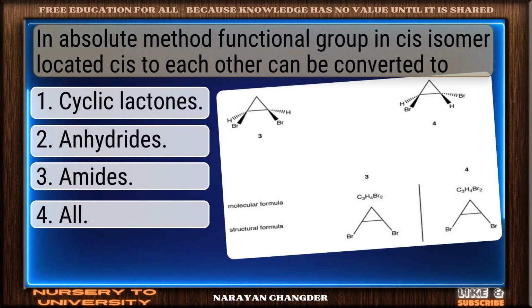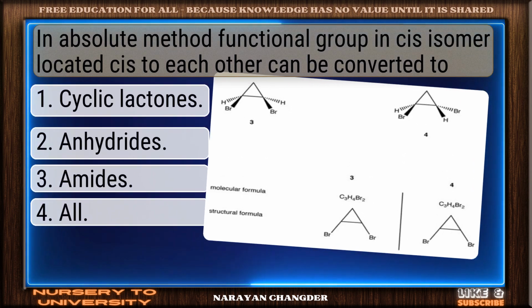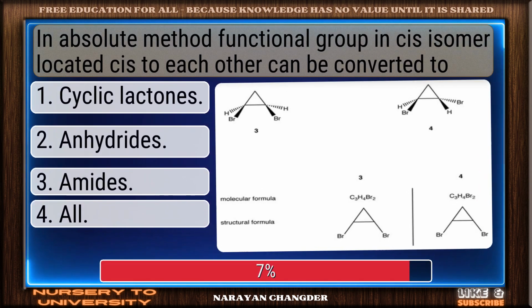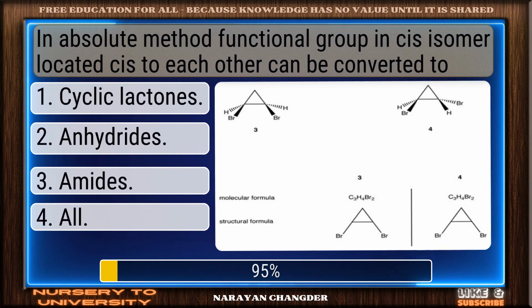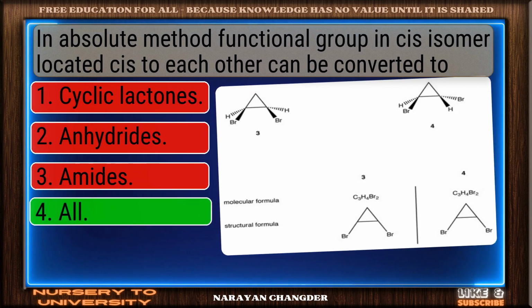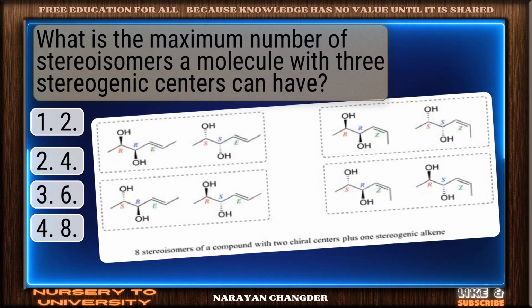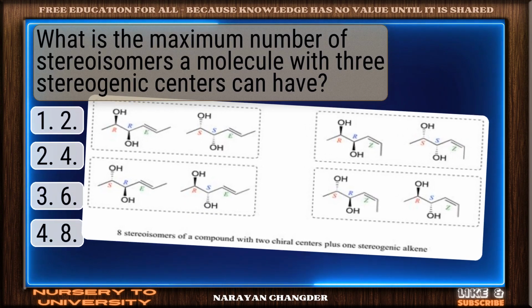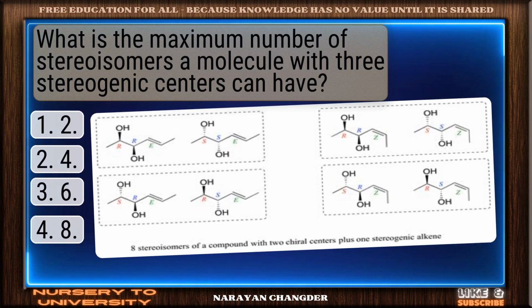In absolute method, functional group in cis isomer located cis to each other can be converted to. Solid response. All is a valid choice. What is the maximum number of stereoisomers a molecule with 3 stereogenic centers can have?